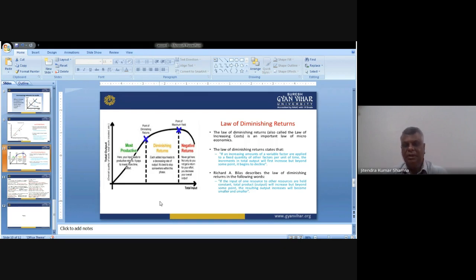And the law of diminishing returns, the explanation is that the law of diminishing returns is also called the law of increasing cost. It means that if you are using 100 rupees in input and you are getting 80 rupees in return, this is a clear indicator that you are increasing the cost, not the output. For increasing 80 units in the output, you are using 100 units. So it's a clear indication that we are increasing the cost.